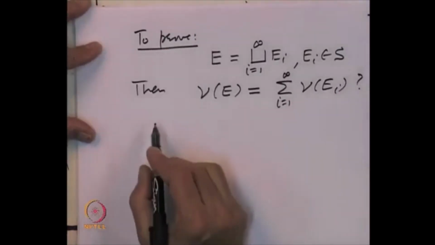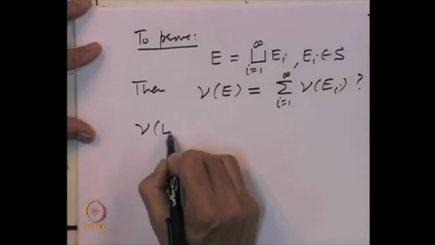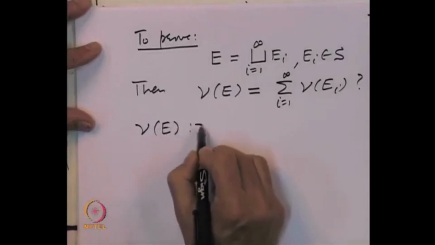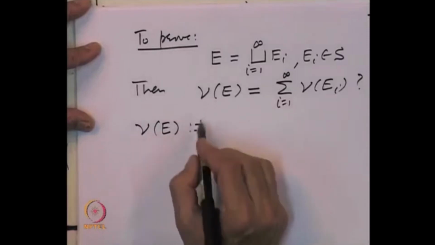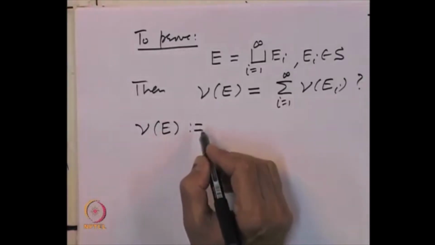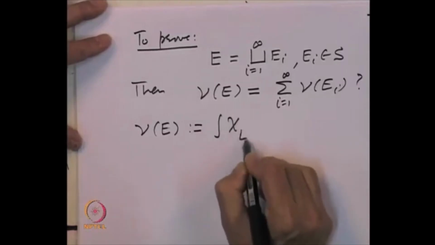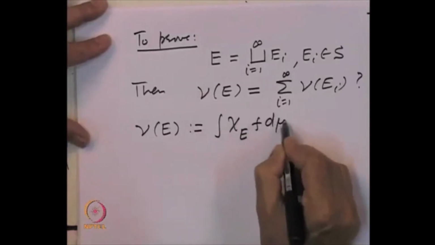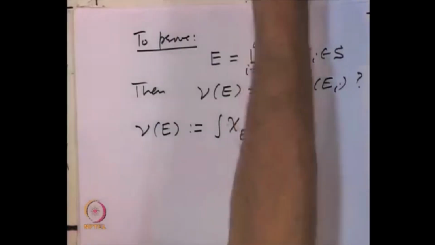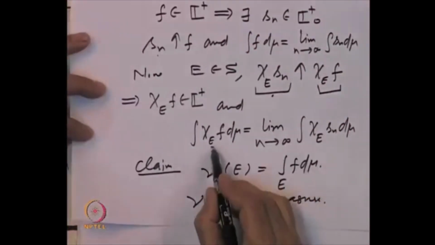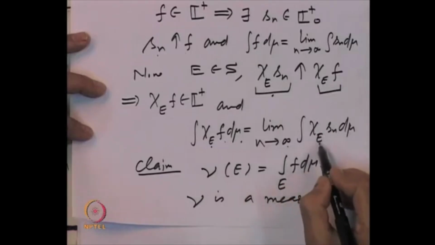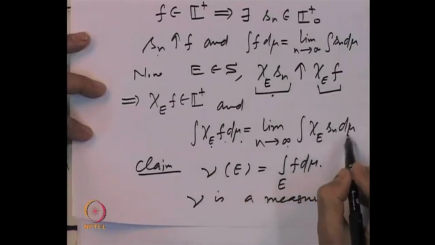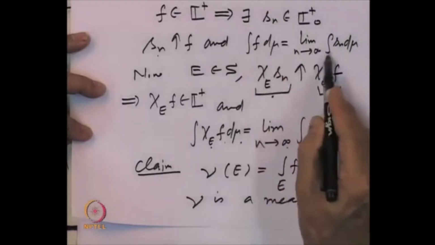So, let us start looking at nu of E. By definition, nu of E is nothing but the integral of the indicator function of E times f d mu. And that integral is nothing but the limit of the integral of the indicator function of E times S n d mu, by the fact that S n is increasing to f.